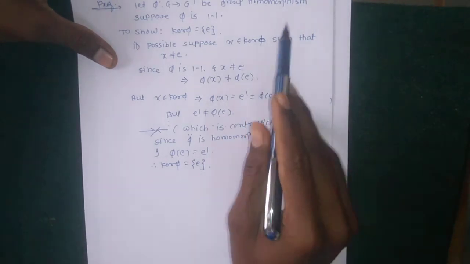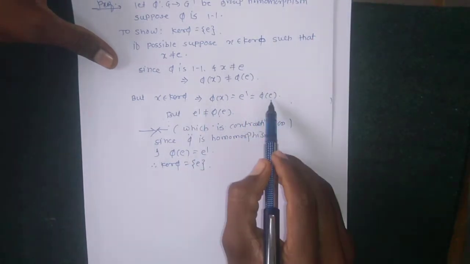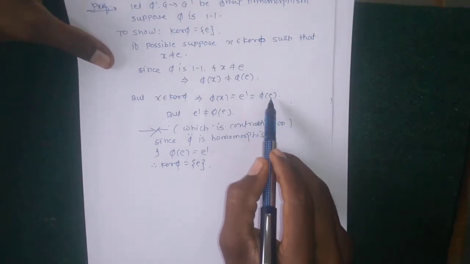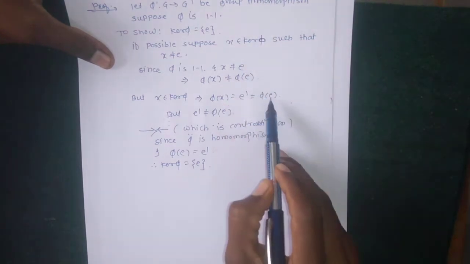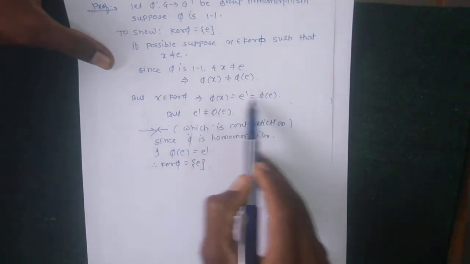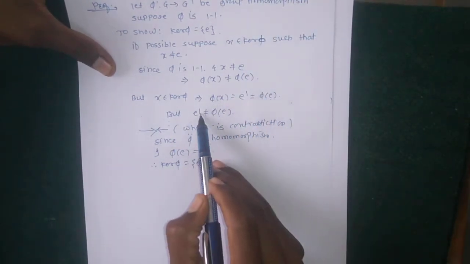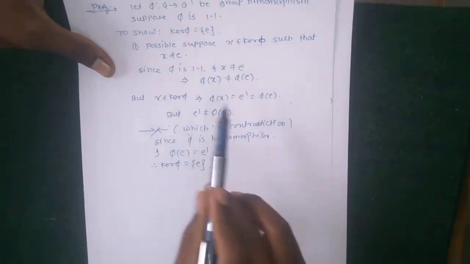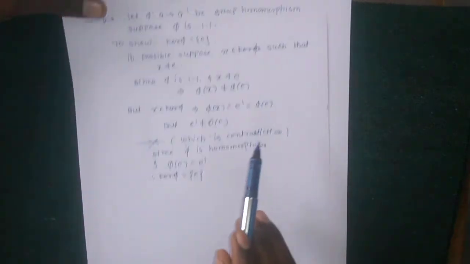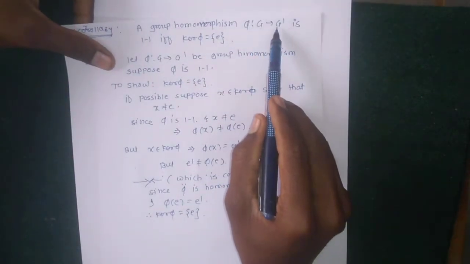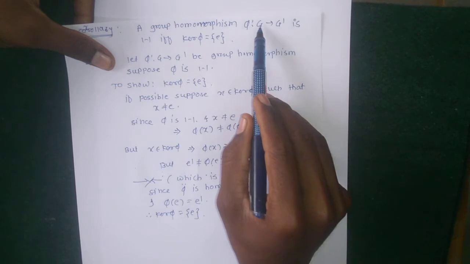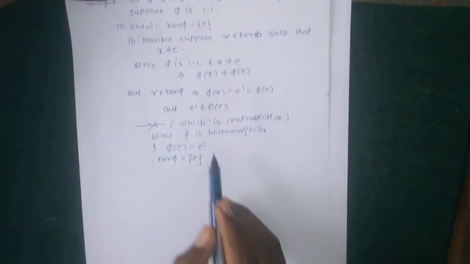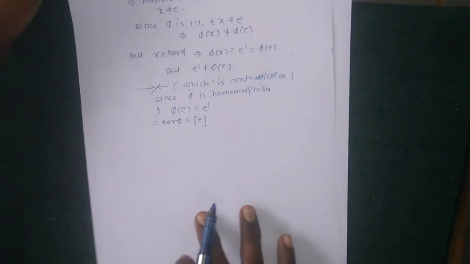Okay, E dash is identity of G dash, but phi is 1-1, so we get identity of E dash is image of E in the domain. Okay, means phi of E, but here phi of x is not equal to phi of E, which implies that E dash is not equal to phi of E, and this is a contradiction to phi is 1-1. Okay, means identity has an image in the codomain. Domain of identity, their image must be identity in the codomain. Okay, so kernel phi equal to identity.